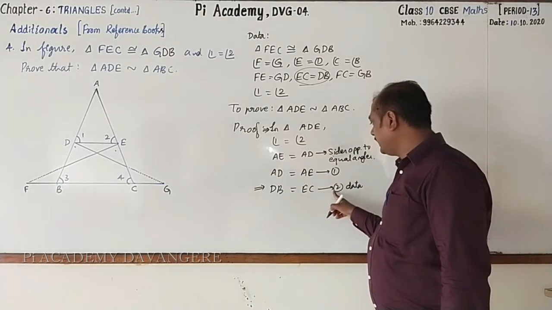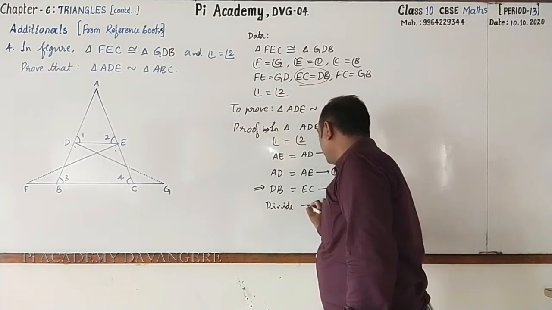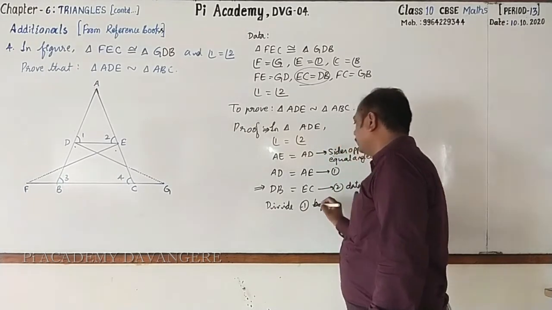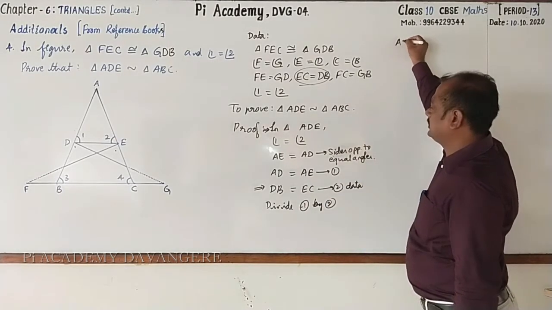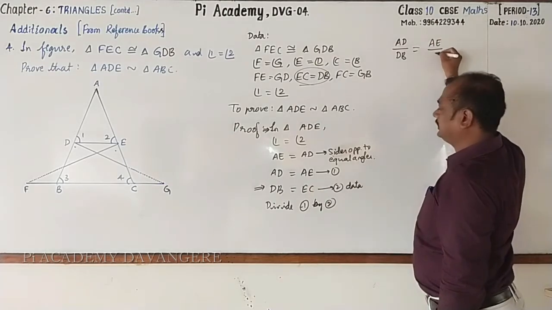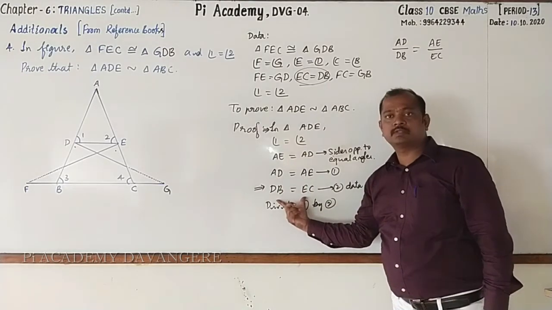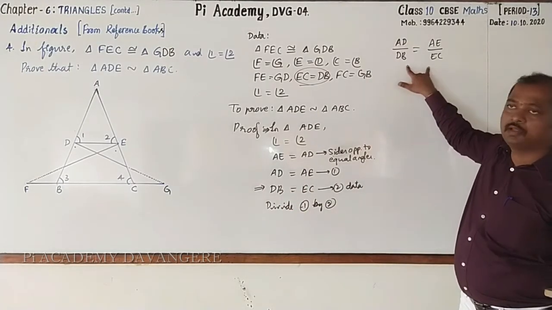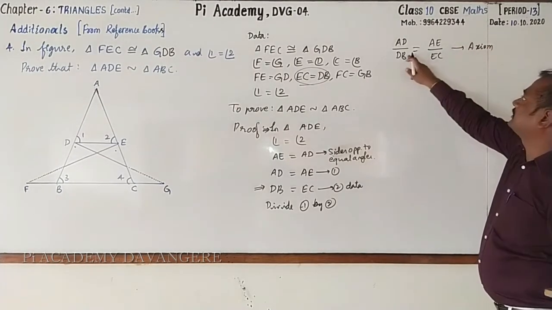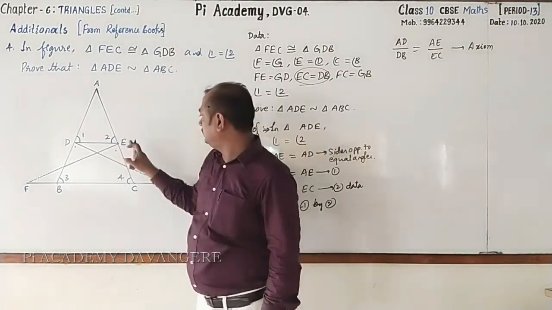Let us go for dividing 1 by 2. Divide statement 1 by 2. Then we can write AD by DB equal to AE by EC. Okay, these are the equals divided by equals. Then the remainders are equal according to axiom. Next, AD by DB equal to AE by EC.